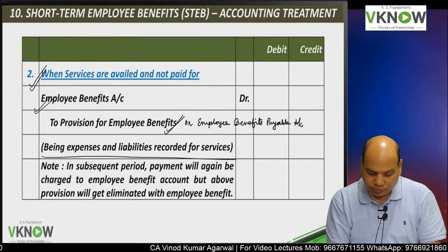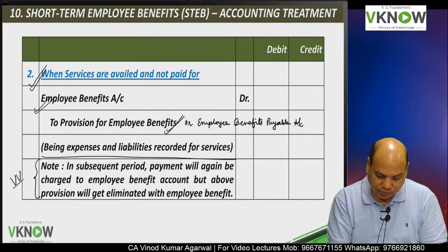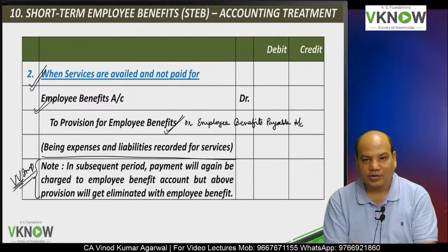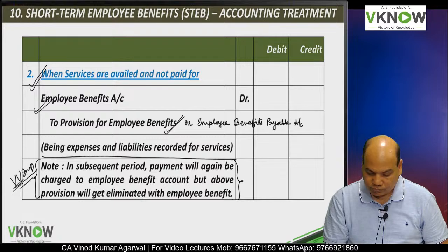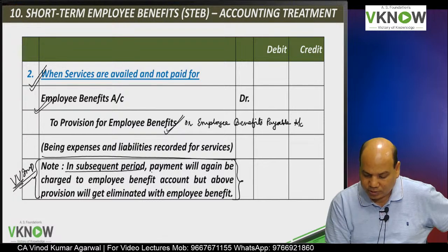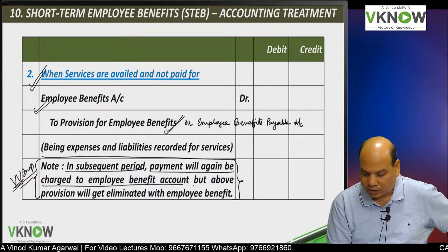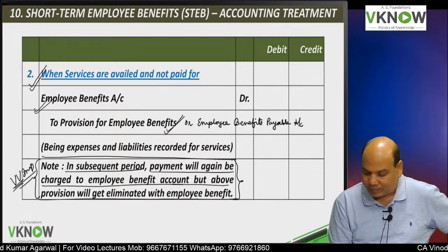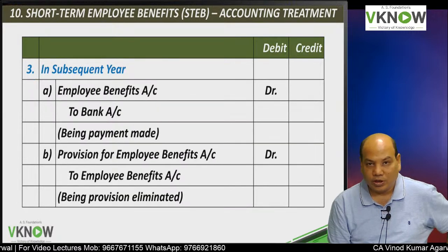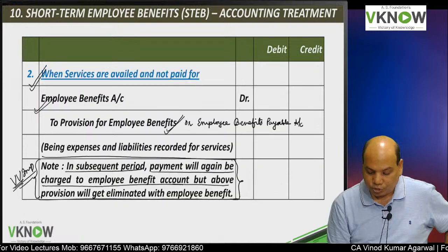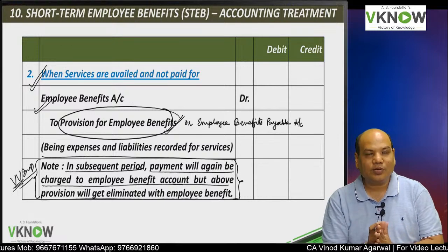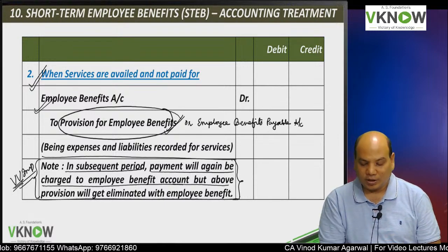Okay, and what you do, very important note here, in the subsequent year, in the next year, you are going to reverse the entry. In subsequent period, payment will again be charged to employee benefit account, but the above provision will get eliminated. So in the subsequent year, we are going to eliminate the opening provision by reversing it.